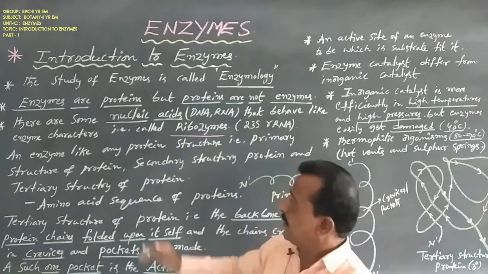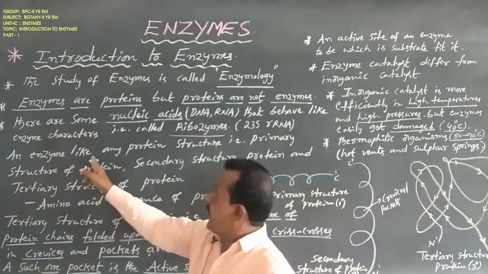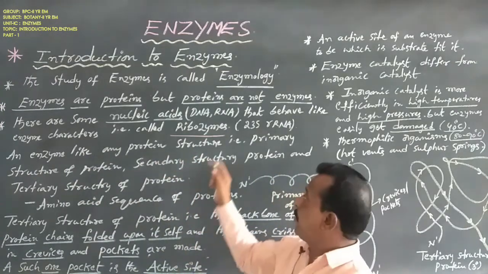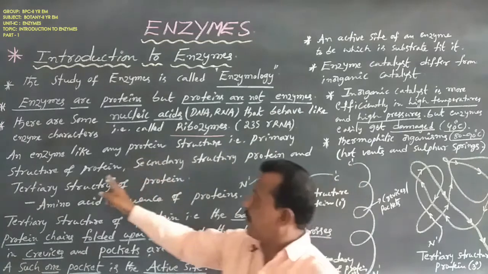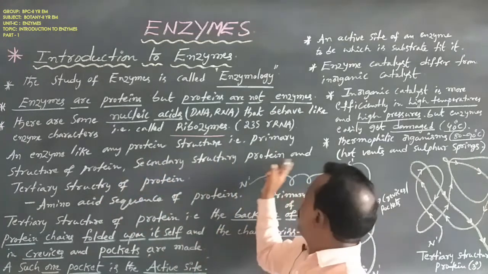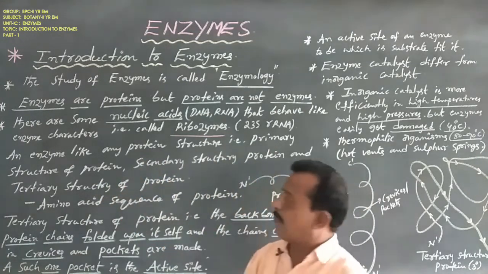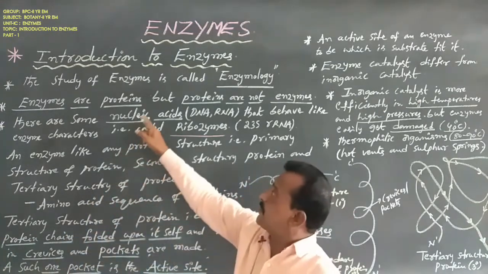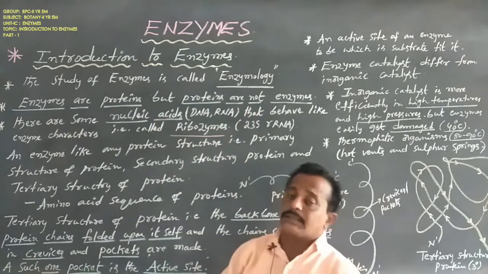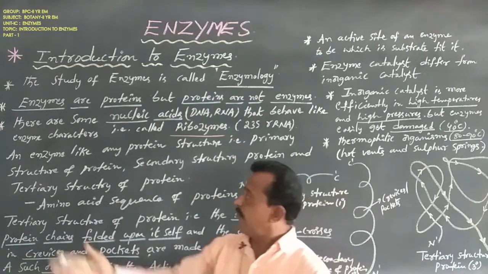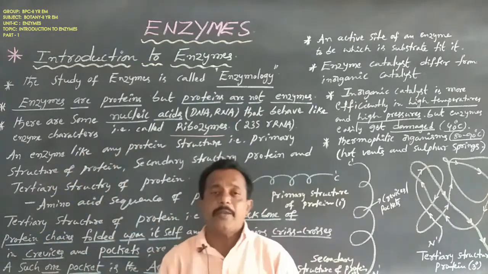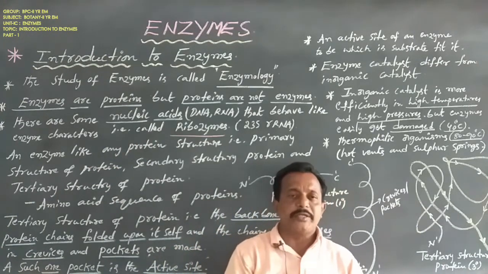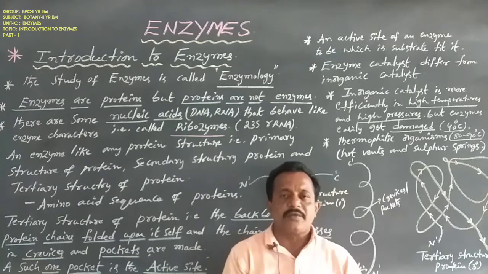Next, an enzyme has protein structure like any protein: the primary structure of protein, secondary structure of protein, and tertiary structure of protein. So enzymes are proteins, but proteins are not enzymes. Protein structures are of three types.